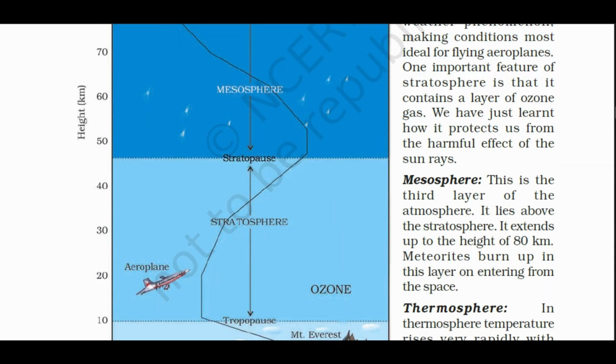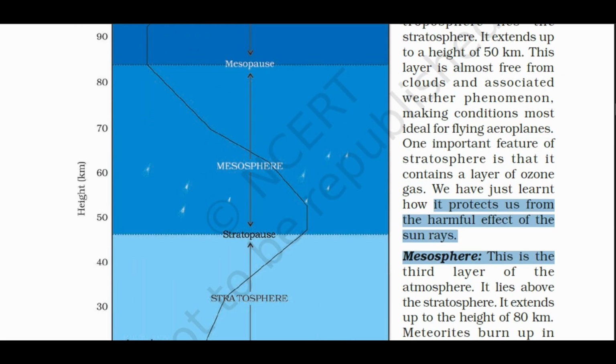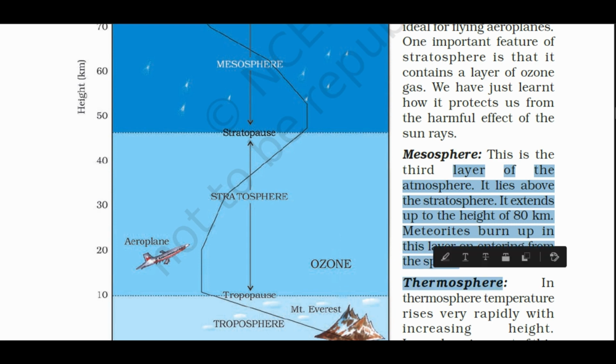We have just learned how it protects us from the harmful effect of the sun rays. Mesosphere. After the stratosphere, there comes mesosphere. This is the third layer of the atmosphere. It lies above the stratosphere. It extends up to the height of 80 kilometers. Meteorites burn up in this layer on entering from the space.